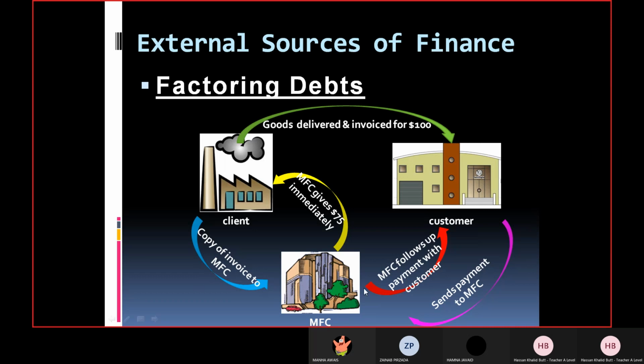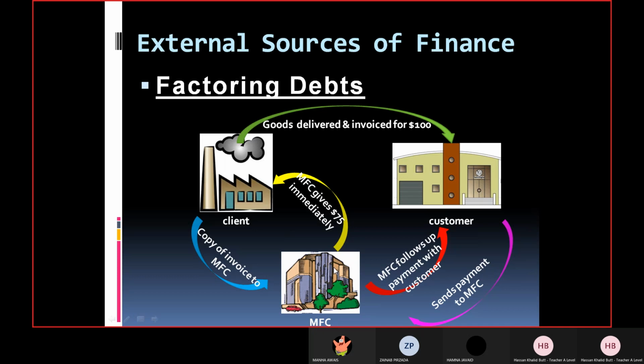That factor is the specialist agency which will resolve the issue of that client. How? The client will show the copy of the invoice to MFC, saying that I have sold goods to the customer and the customer is yet to pay that amount, and it will be paid after 3 months. So MFC, that is a specialist agency, will say to the client, okay, I'll pay you cash immediately, but I won't pay you $100, that is the full value of the goods and services you sold. I will pay you $75 only, and $25 will be my profit or income, right?